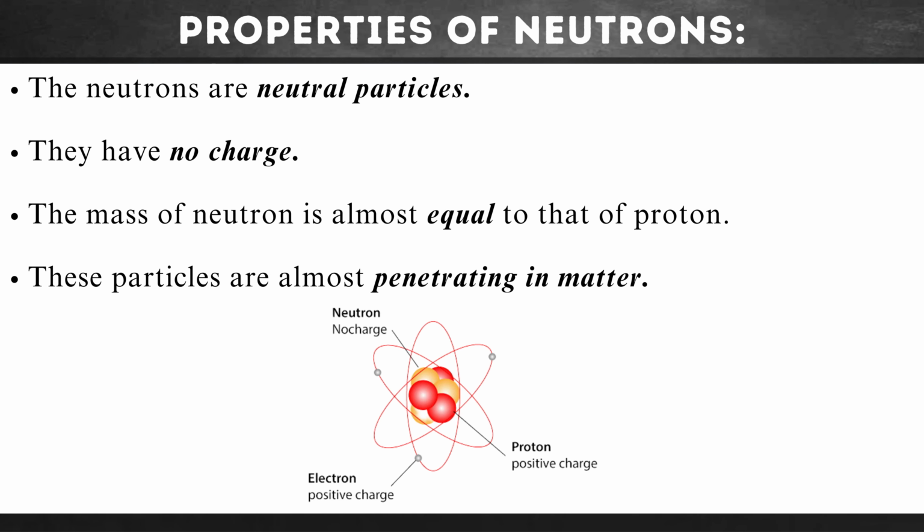Now we'll discuss the properties of the neutron. The neutrons are neutral particles. They have no charge. The mass of the neutron is almost equal to the proton. These particles are highly penetrating in matter. Protons are always present in the nucleus.